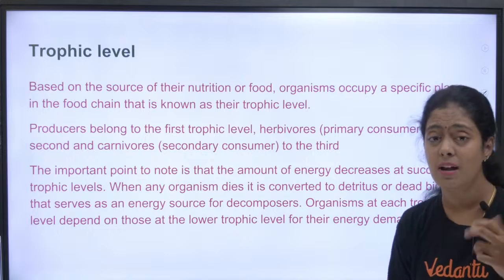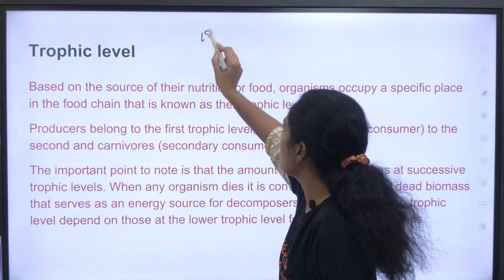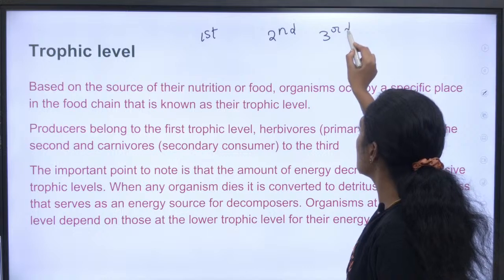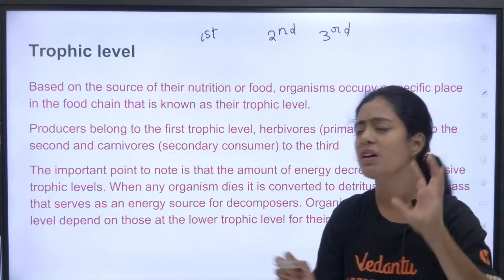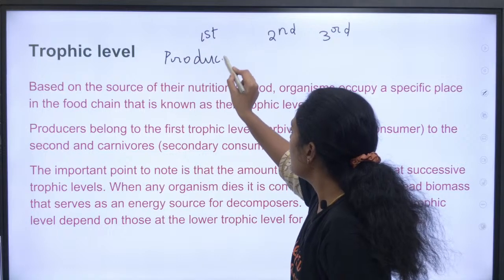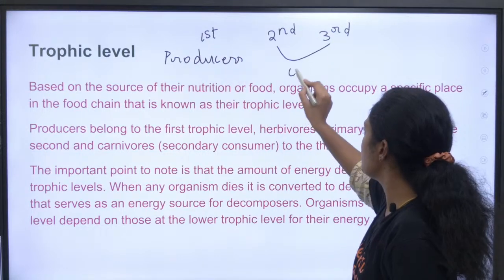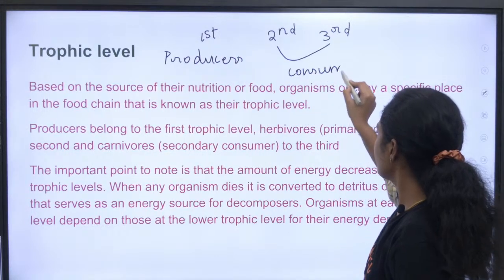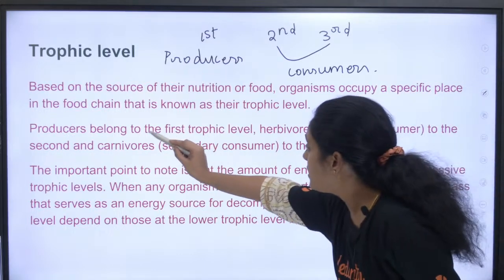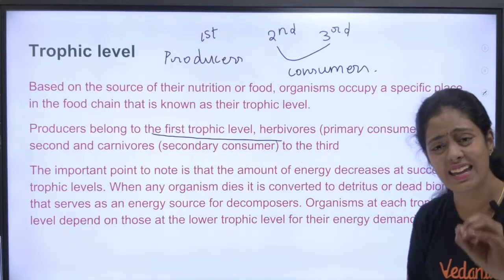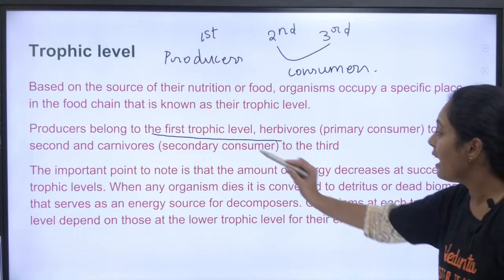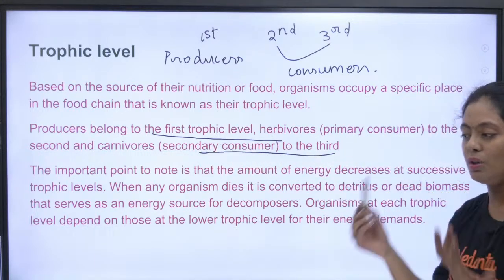So there are many trophic levels. You have your first trophic level, second trophic level and third trophic level. Usually the first trophic level will be producers. Okay? All the remaining levels will be consumers. Clear? Am I clear here? See, producers belong to the first trophic level. Herbivores are primary consumers in the second, and carnivores in the third trophic level.